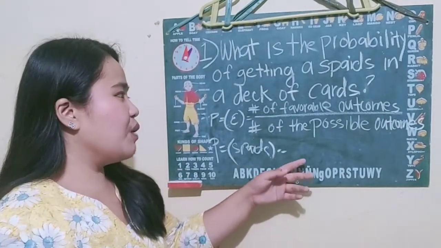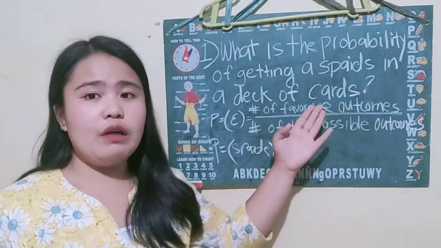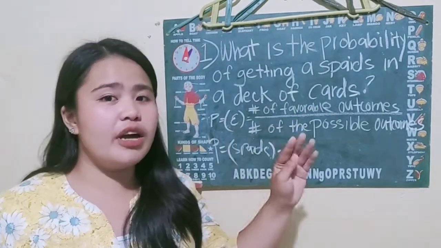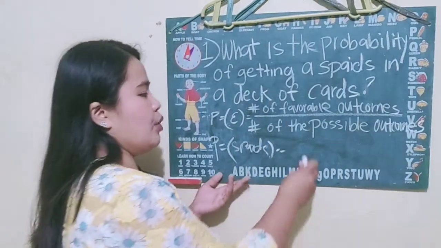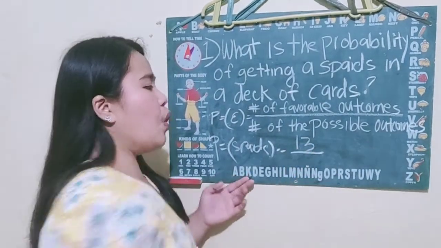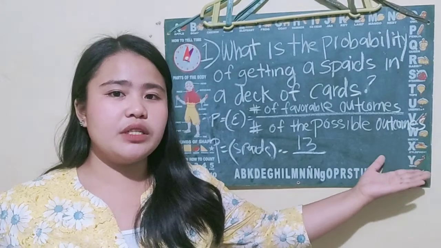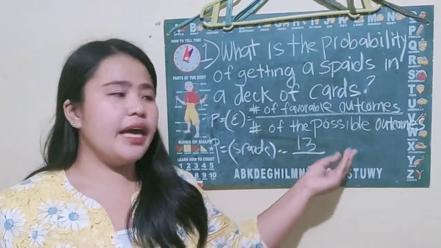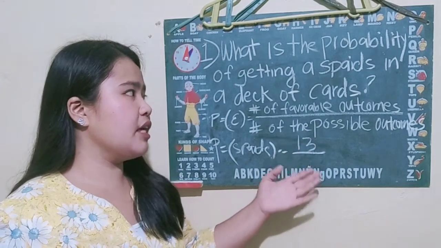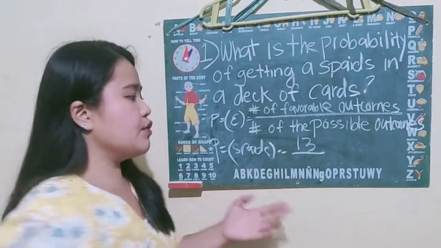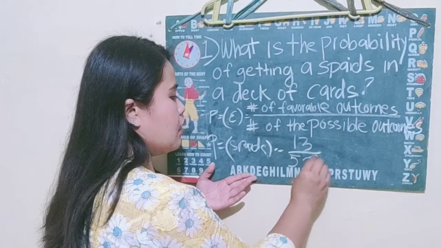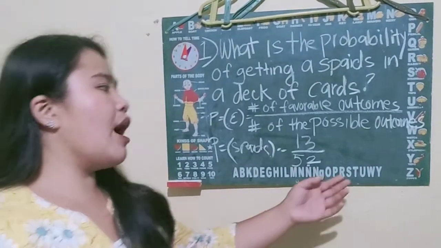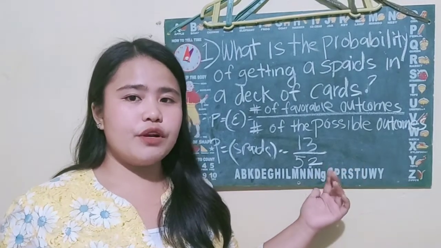So, the number of favorable outcomes will be 13 because there are 13 spades in a deck of cards. So we will write 13 over the number of possible outcomes, which is our sample space. And our sample space in this example is 52 because there are 52 cards in a deck of cards. So our answer is 13 over 52.